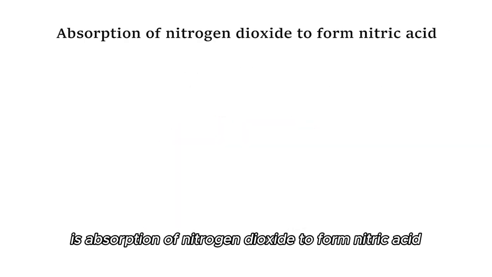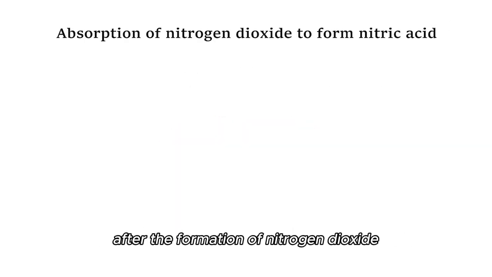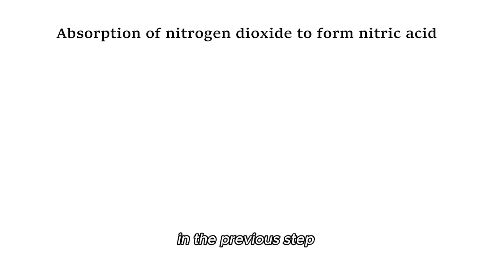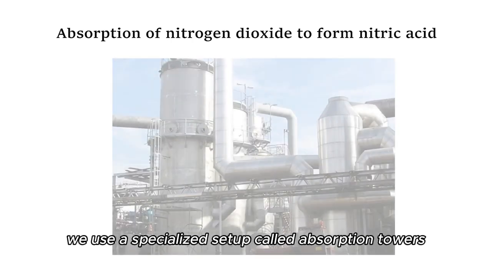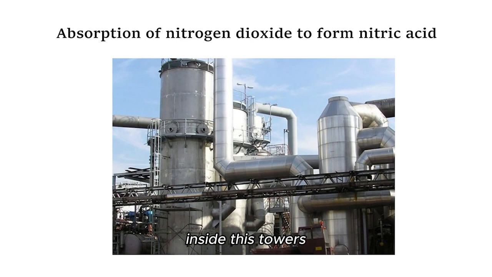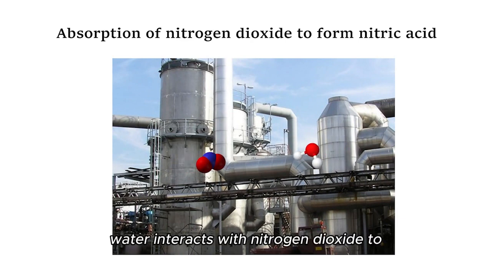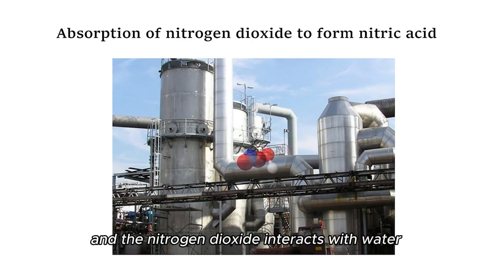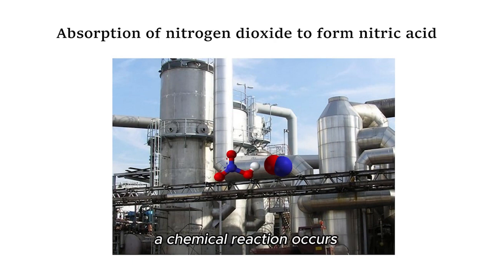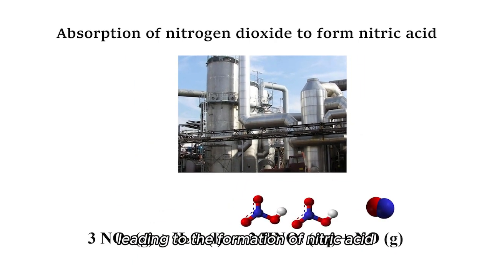The third and final step is absorption of nitrogen dioxide to form nitric acid. After the formation of nitrogen dioxide in the previous step, we use a specialized setup called absorption towers. Inside these towers, water interacts with nitrogen dioxide to form nitric acid. As the nitrogen dioxide interacts with water, a chemical reaction occurs, leading to the formation of nitric acid and nitric oxide. The chemical equation for this reaction is.